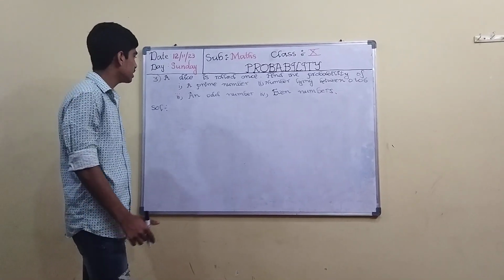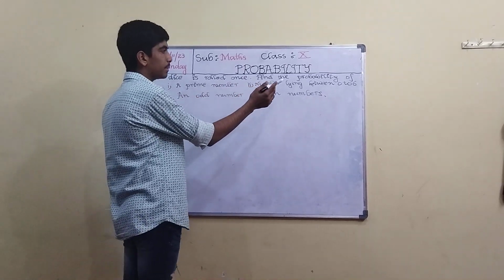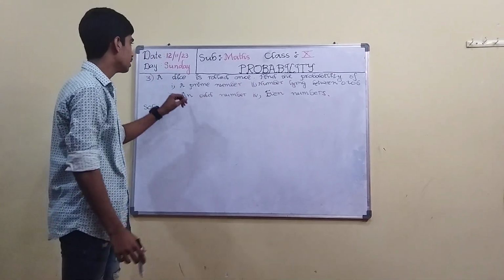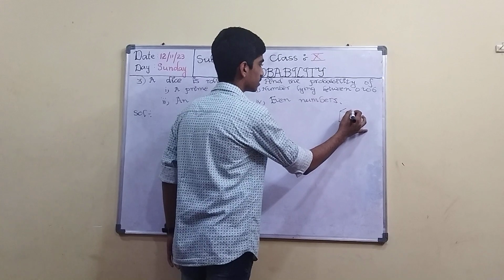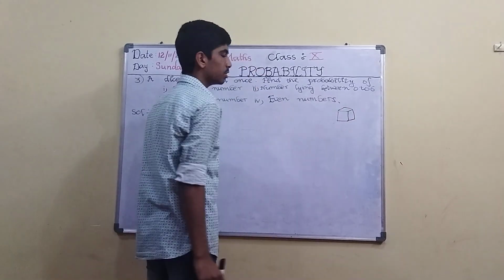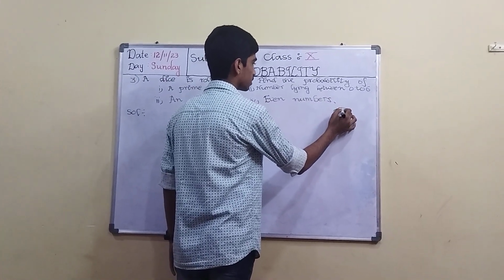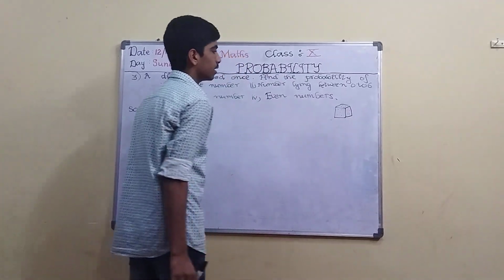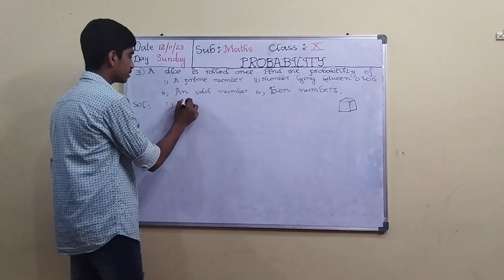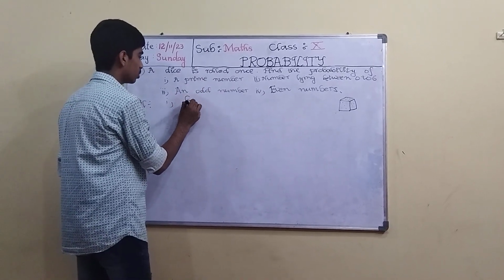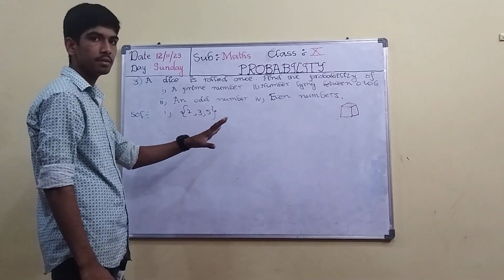Now here the third question is: a dice is rolled once. Find the probability of a prime number, a number lying between 0 to 6, an odd number and an even number. So first we have to draw a dice. This is a dice. We know that there are 6 numbers in a dice: 1, 2, 3, 4, 5 and 6. The first question is a prime number. What are the prime numbers? 2, 3, 5.